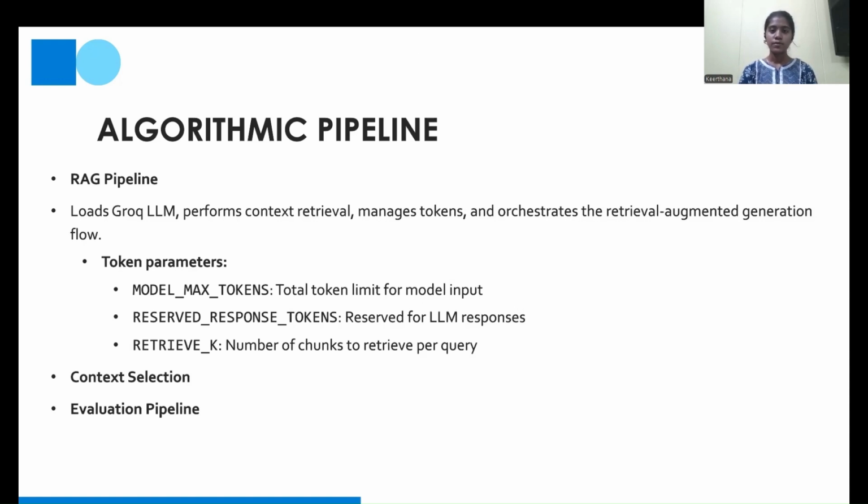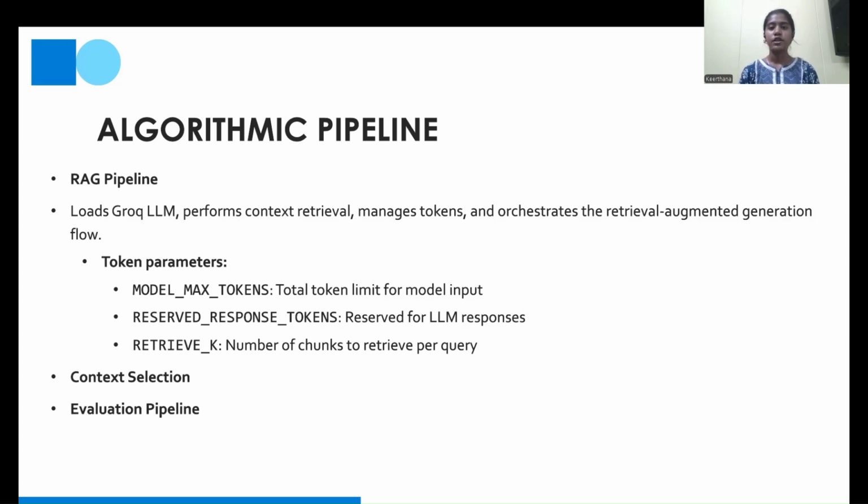Algorithmic pipeline. First is the RAG pipeline. It loads the Groq LLM, performs context retrieval, that is hybrid retrieval. It manages tokens, that is token budgeting, and orchestrates the retrieval augmented generation. The token parameters which we have: model max tokens, which is the total amount of tokens which can be taken by the LLM during a single prompt. Reserved response tokens, these are subtracted from the model max tokens so that it ensures that the LLM, after generating, has a certain amount of tokens to store data. Retrieve K retrieves the top K relevant documents. Context selection involves hybrid retrieval and storing the chat summarizations of the chat history.